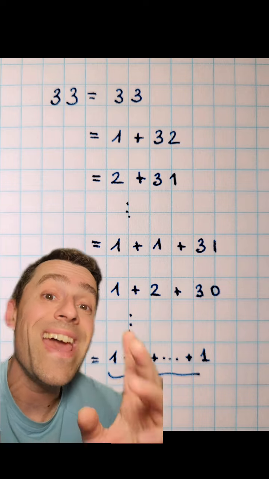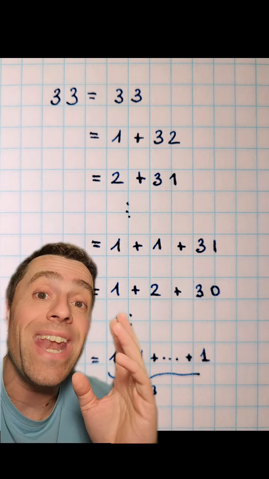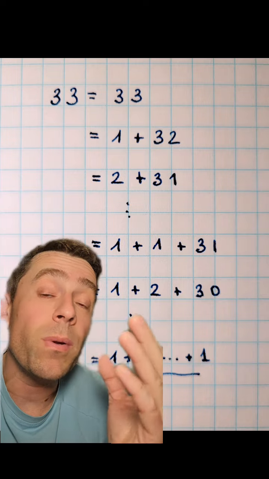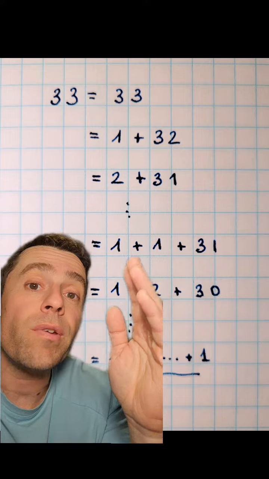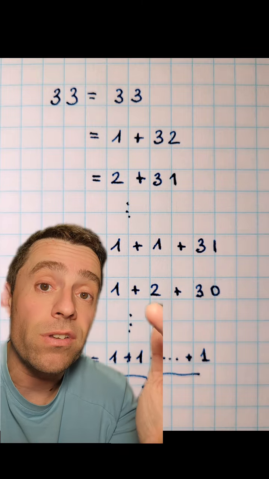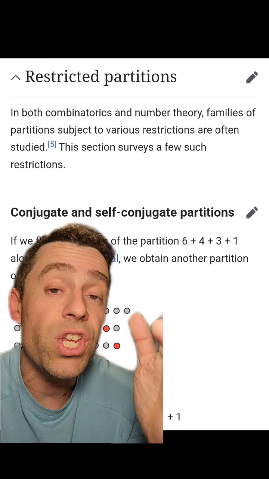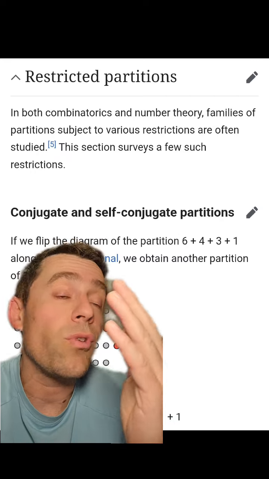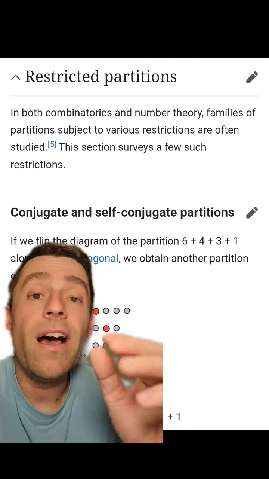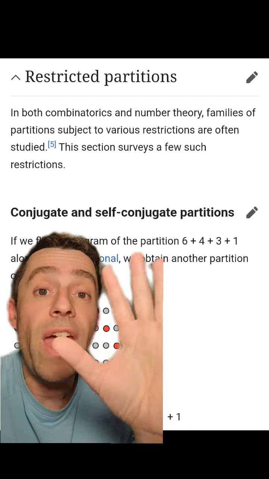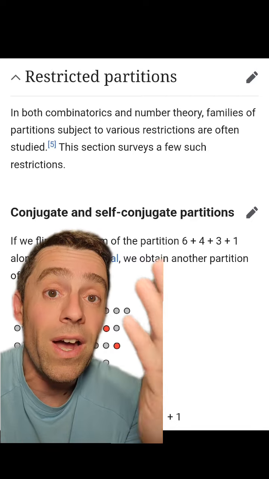as a sum of ones, except that we don't want to write it as a sum of 33 numbers, because here in the Premier League, there's 20 teams. So we want partitions of 33 up to 20 numbers. Now, there is also a name for that in mathematics. Those are called restricted partitions. For example, we can try to figure out in how many ways we can write the number 33 as a sum of 5 integers, or 10 integers, or as a sum of up to 20 integers. And that's what we want to find out.